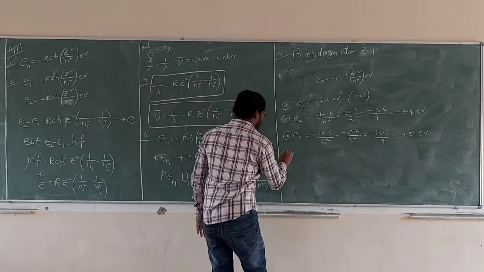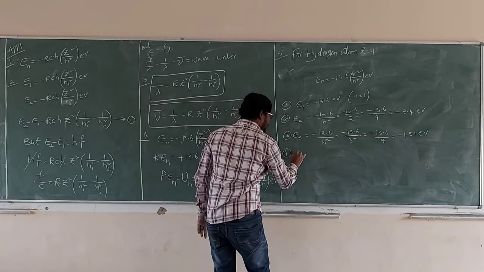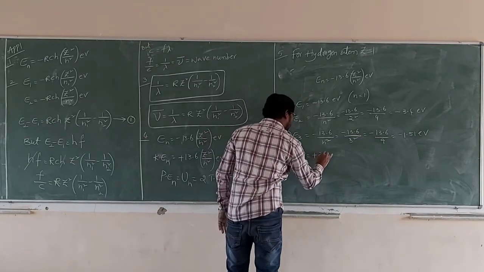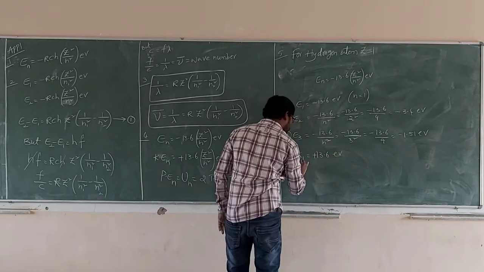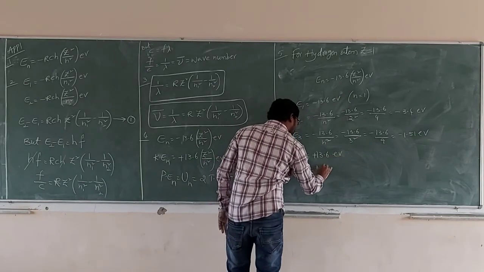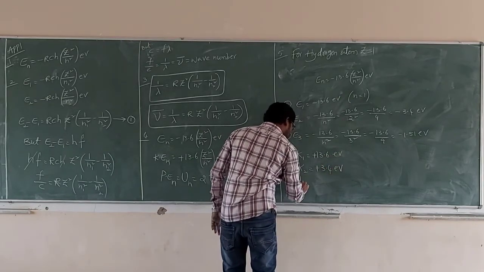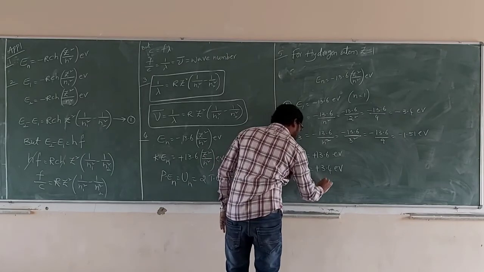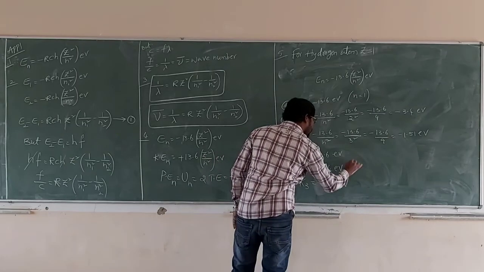Again, now we go for kinetic energy. K1 plus 13.6 electron volt, K2 plus 3.4 electron volt, K3 plus 1.51 electron volt.